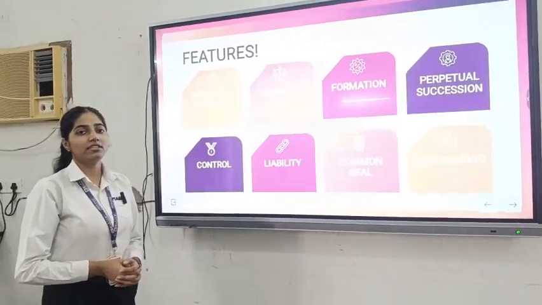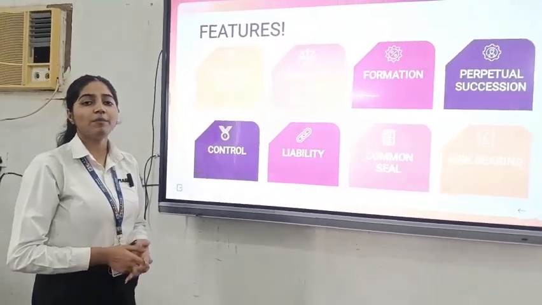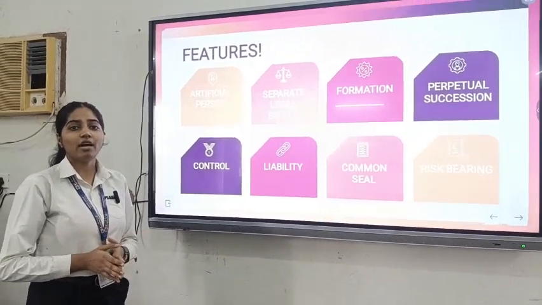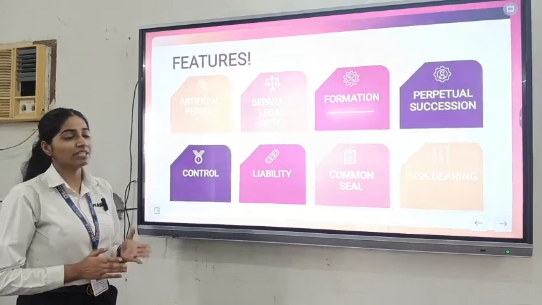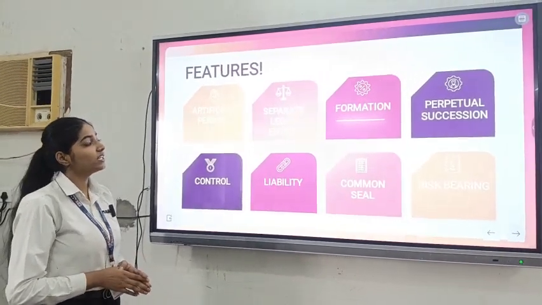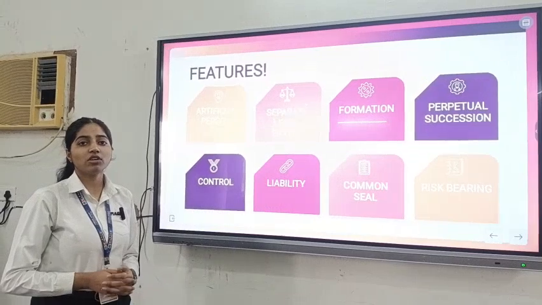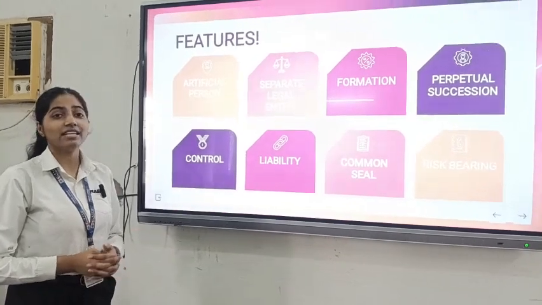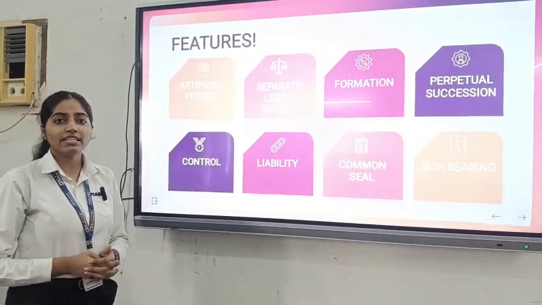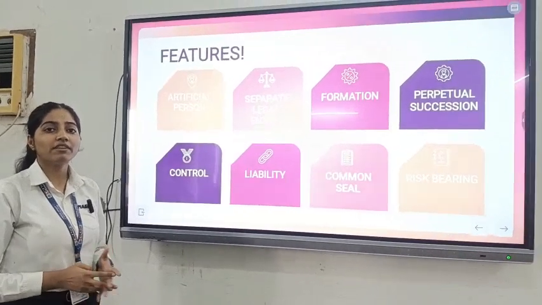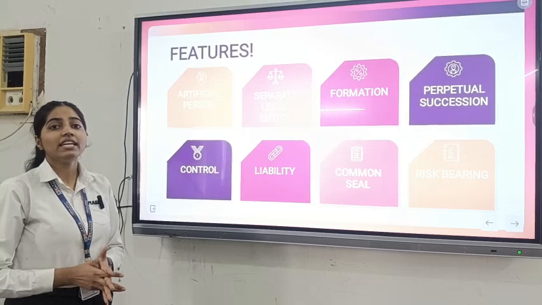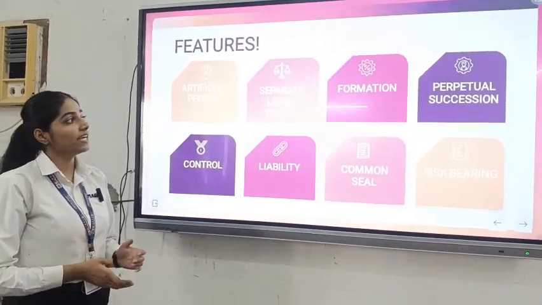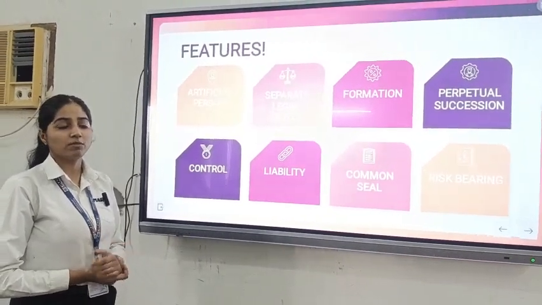Second one is separate legal entity. From the day of its incorporation, a company is treated as a separate legal entity in the eyes of law. The members and the company are treated differently, and the assets and the liabilities are all different. Third one is formation. The formation of a joint stock company is a bit complex, expensive as well as time consuming. It has several legal requirements that need to be verified by the registrar's office, and then the procedures of functioning of the joint stock company are carried out. That's why it is also an expensive and time consuming process.